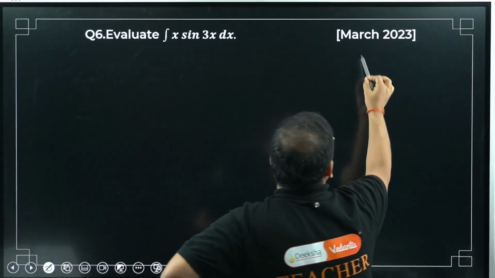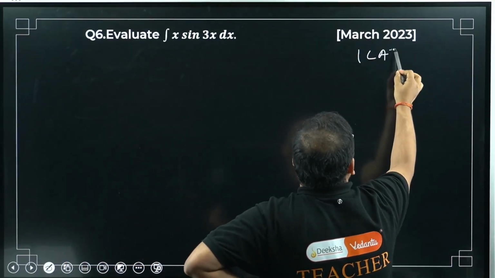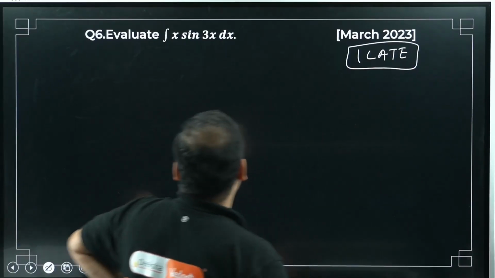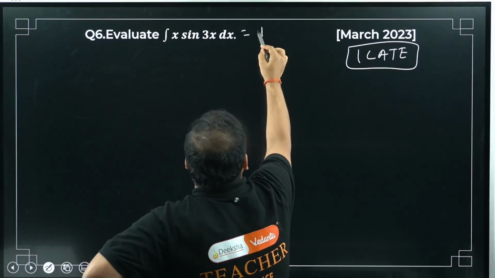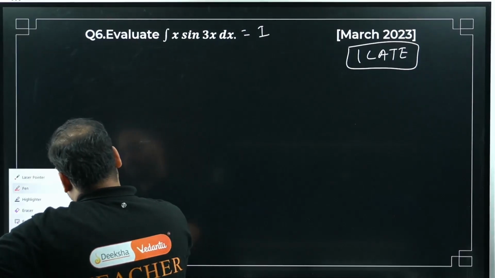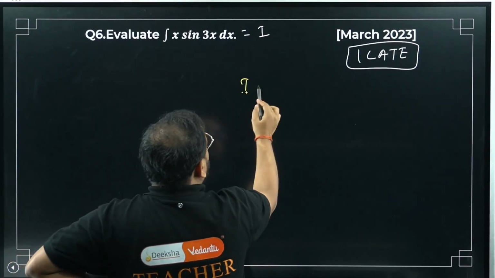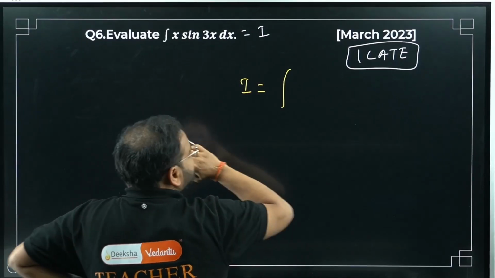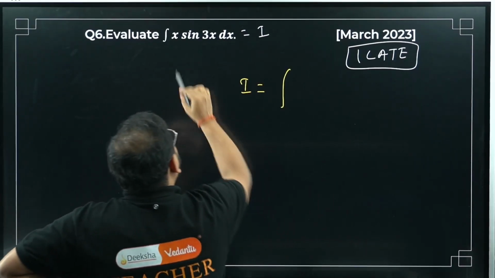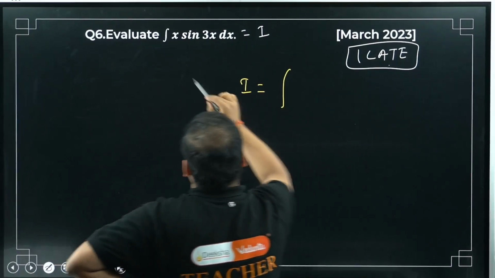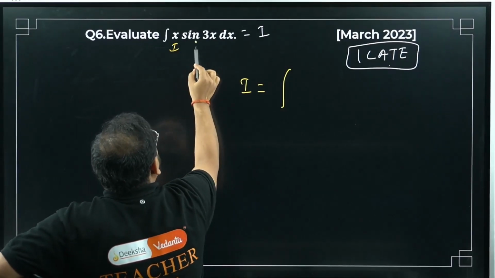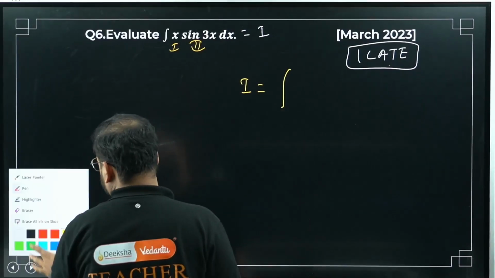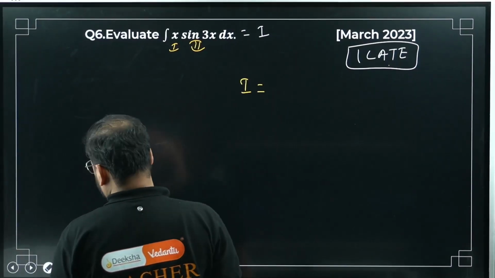By parts means we will use the ILATE property. How can we use it? If I take this to be my integration I, first of all, which function is which? Check here. Algebraic function has preference over trigonometric function. So the algebraic function x is function number 1 and the trigonometric function sine is function number 2.